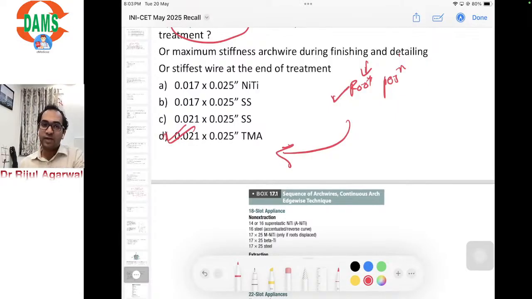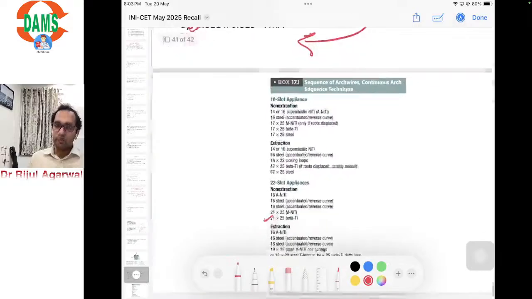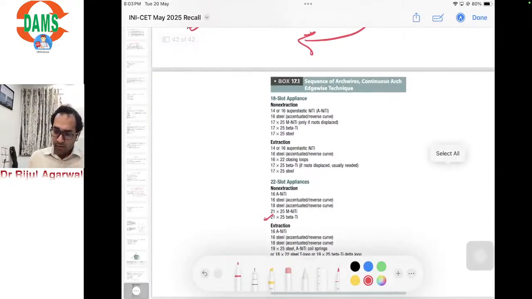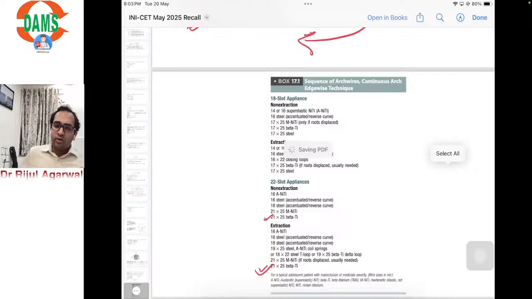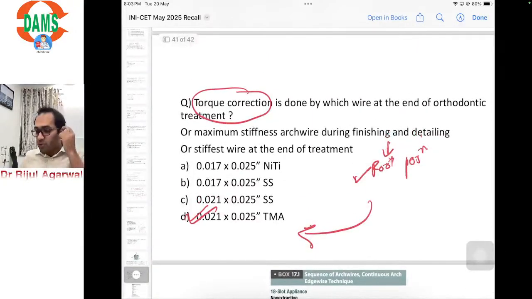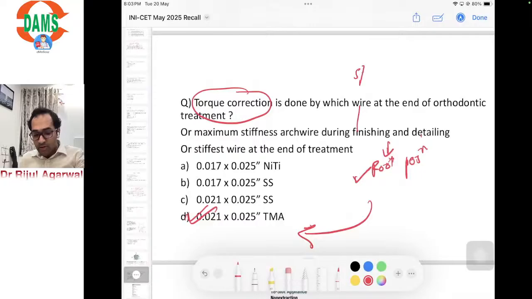So the maximum stiff wire which can be used during finishing and detailing is 21-25 TMA wire in a 0.22 slot. And generally we use a 22 slot appliance only. 18 slot appliances are rarely used; I hardly think they will be available in the inventory of any orthodontist. And again, this time they asked you about finishing and detailing. If it had been about space closure, then it would have been an SS wire, either 19-25 or 17-25 depending upon the slot size.